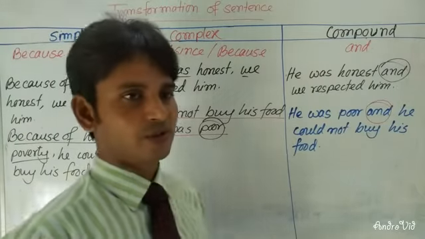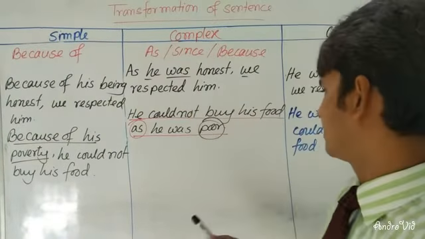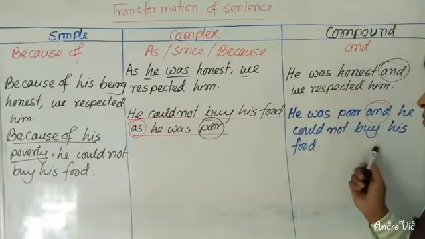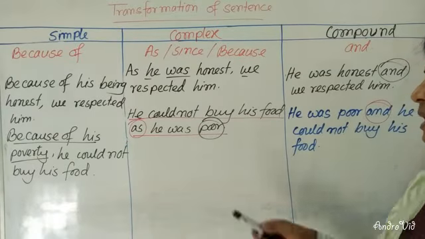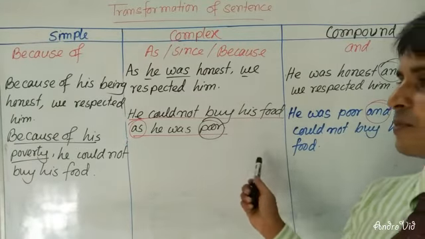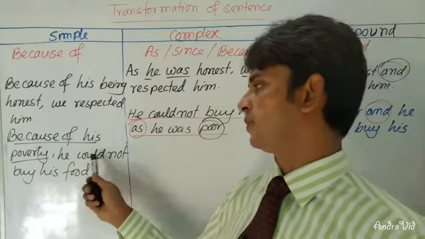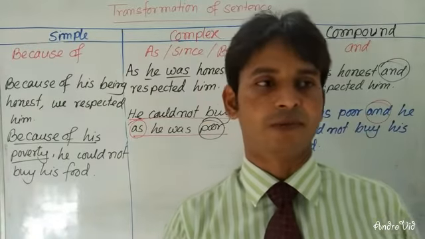Dear learners, the sentence is here. You can see that he was poor and he could not buy his food. He could not buy his food as he was poor. Because of his poverty, he could not buy his food.